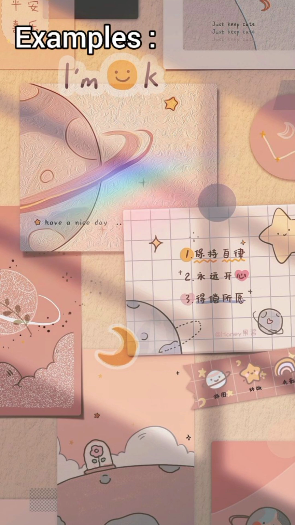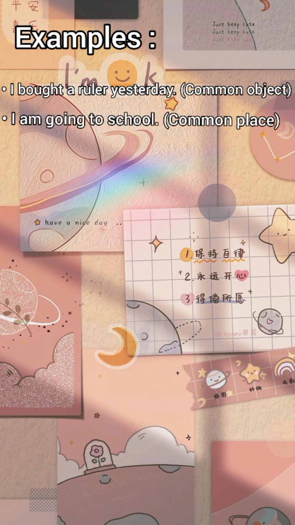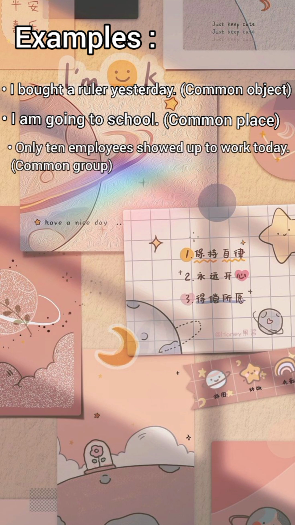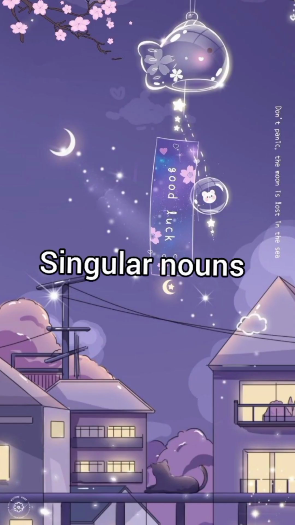For example, I bought a ruler yesterday. That's a common object. I'm going to school. That's a common place. Only 10 employees showed up to work today. That's a common group. The car is out of fuel. It's a common item. Singular nouns.